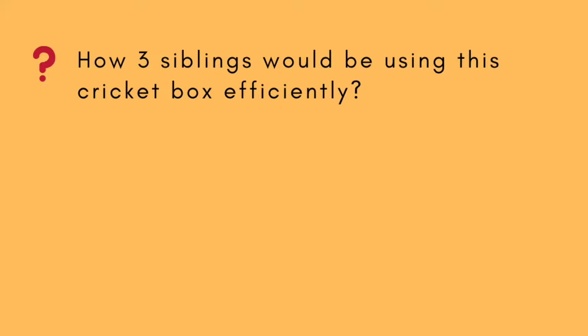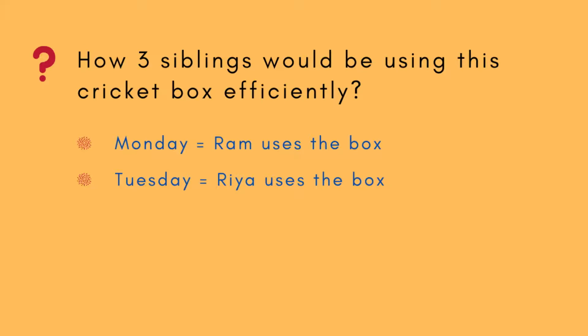Now let's move to our second question. How would the three siblings be using this cricket box efficiently? So on Monday Ram wants to play cricket in the playground, so he will take the cricket box with him. Then on Tuesday Riya has cricket coaching in her school, so she would take the cricket box with her to school. Again on Wednesday Ram is playing cricket downstairs, so he will be using the cricket box.